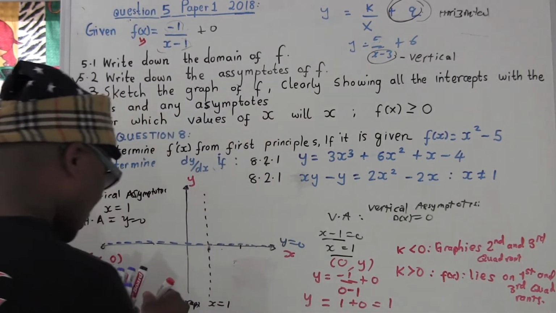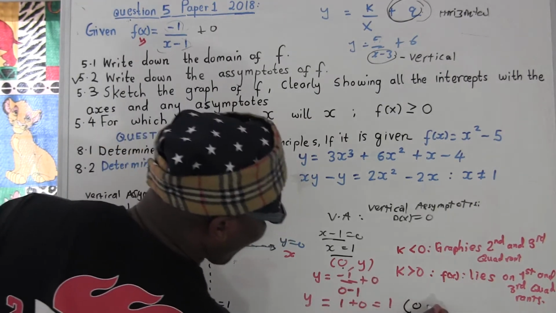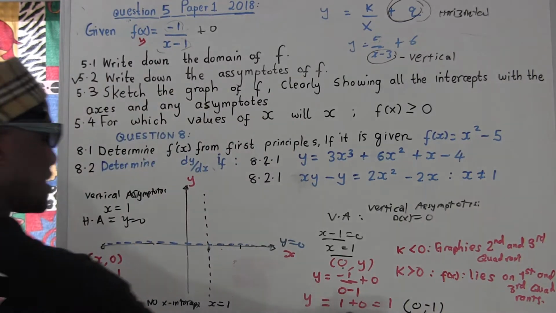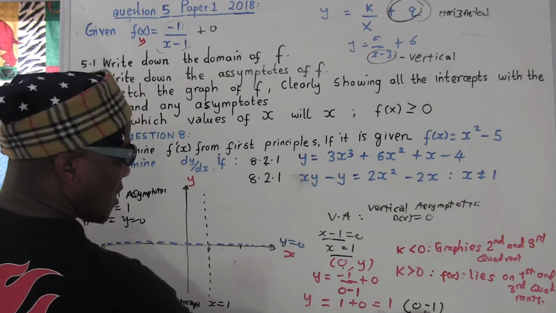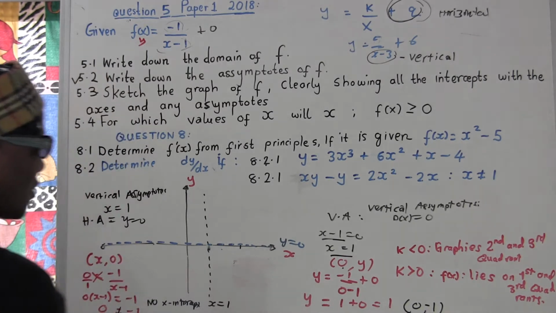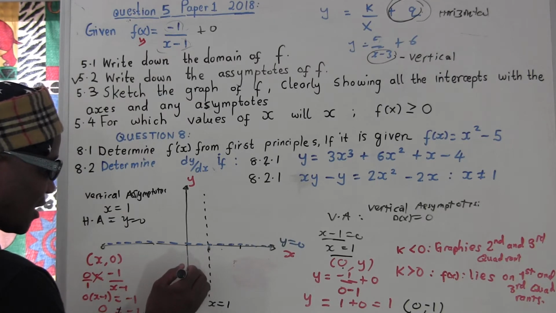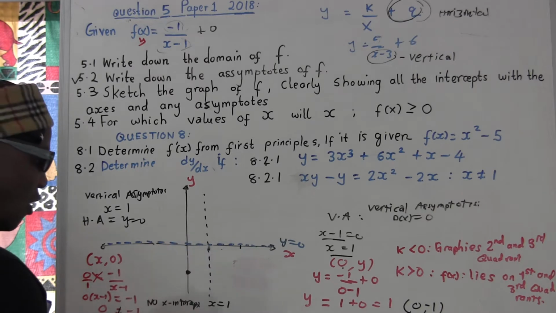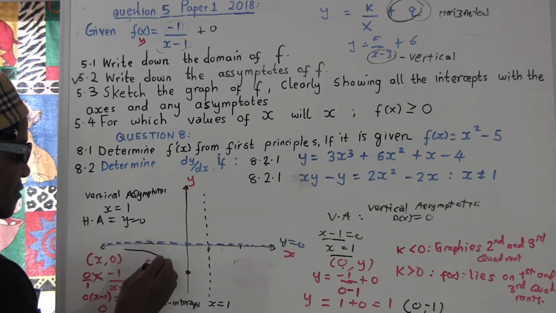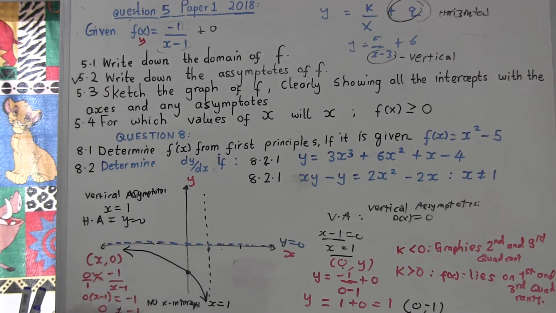So my y-intercept means x equals 0, but y equals negative 1. So I'm going to take this and plug in here. Let's say this is 0 on x, y equals negative 1, somewhere here. So this graph is going to catch somewhere here. The nature of the graph is going to be like this, because it never catches at x; remember, there's no x-intercept.